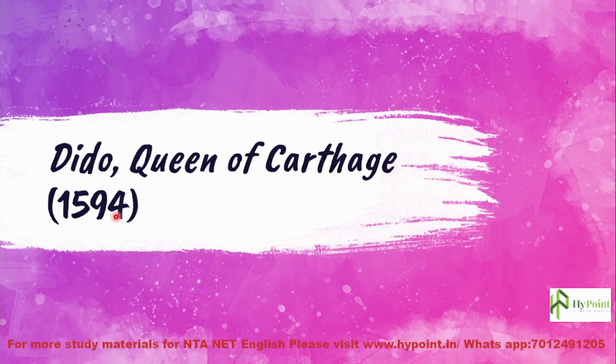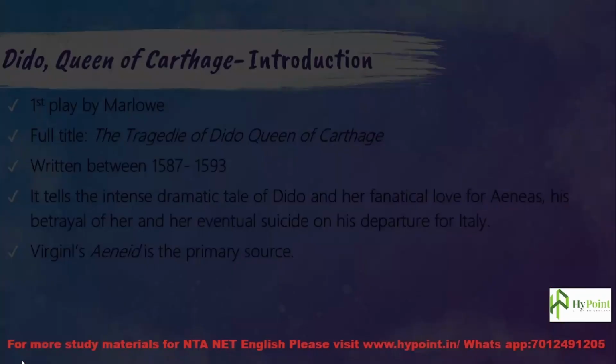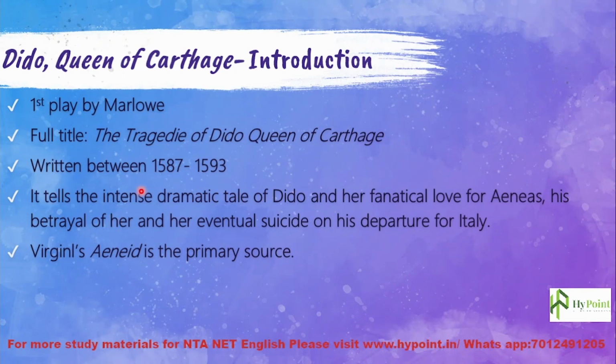So let's begin Dido, Queen of Carthage, which was published in the year 1594. Let's have some introductory details about the play. It's a tragedy, without a doubt, and it is the first play by Marlowe, as I have already explained. The full title of the tragedy is The Tragedy of Dido, Queen of Carthage.